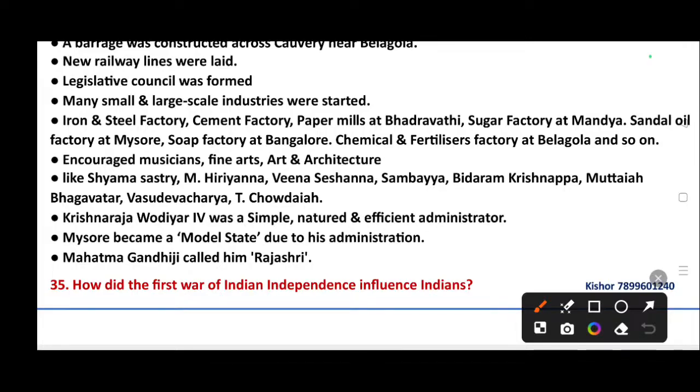Krishnaraja Wadiyar IV was a simple-natured and efficient administrator. Mysore became a model state due to his administration. Mahatma Gandhi called him Rajarshi.